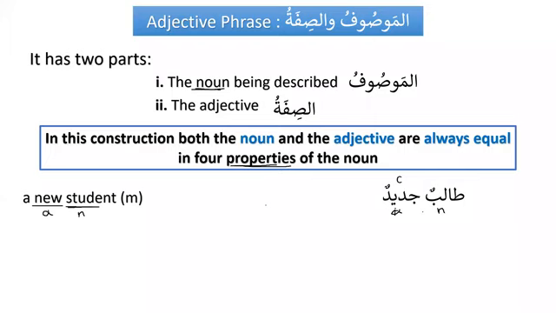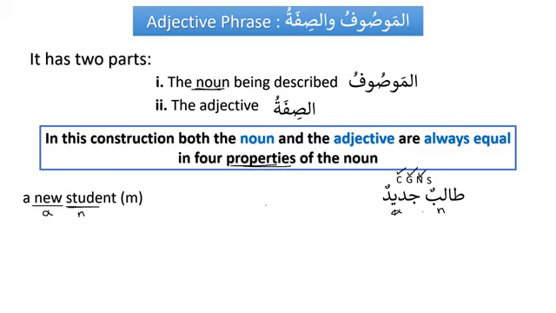Then the second one is the gender. Talibun, is it masculine or feminine? Masculine. Okay, and jadidun is also masculine. So the second check is gender. The third one is number. Talibun is mufrad, singular or plural? Mufrad, singular. And jadidun is also singular. And the last one is the status, i'rab. Is it marfu, mansub, or majroor? This is marfu. Okay, excellent. So when we get all four checks, that means our adjective phrase is ready.